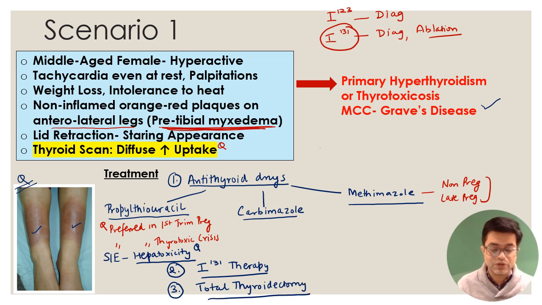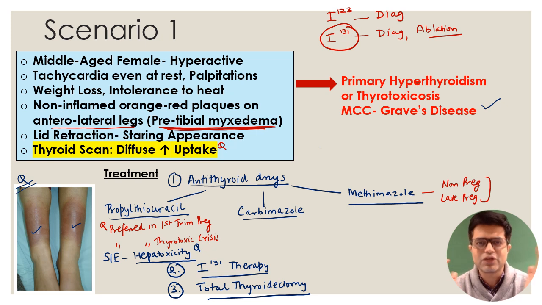And total thyroidectomy, although surgical textbooks say that this is the treatment of choice, Harrison very clearly says that different centers have different options. If the patient can be well controlled on anti-thyroid drugs, the world is moving away from total thyroidectomy. So this is one small variation in the treatment options across medicine and surgery. Surgery people say total thyroidectomy is always the therapy of choice. Yes, it is. But you are permanently removing the gland, and many times this radical procedure is not needed according to Harrison in case the patient can be well controlled with the other medical therapies, right?